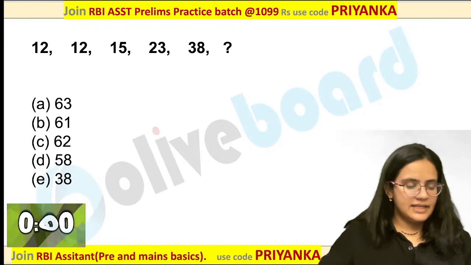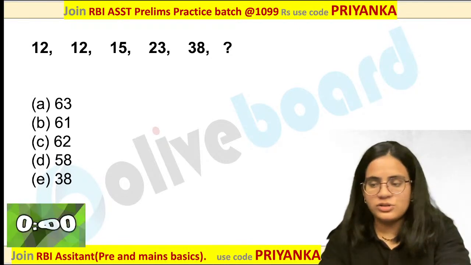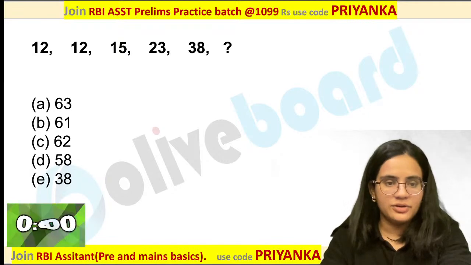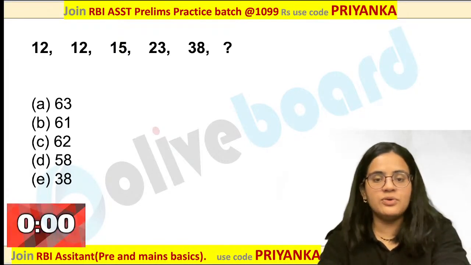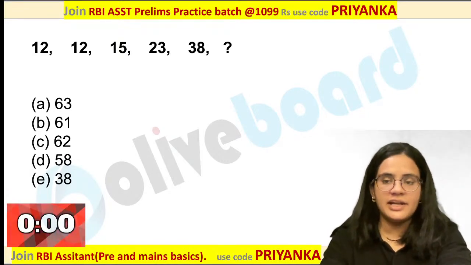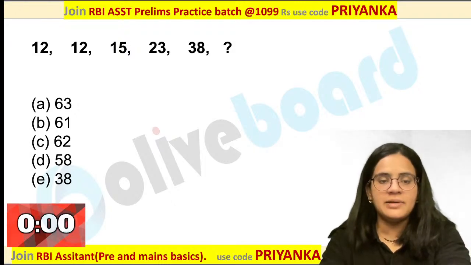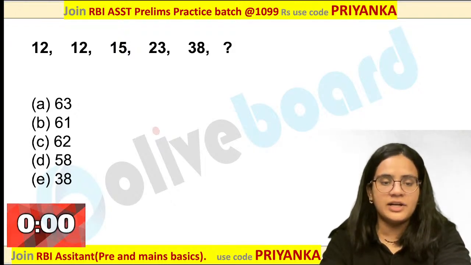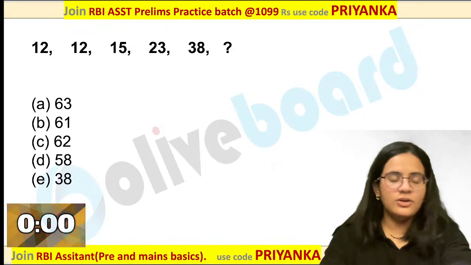Mybe says 62, 62. NSR is also saying 62. Very good. 62 is the perfect answer here. Very good, guys. Within time itself, you guys got the answer. Wonderful performance here. How will you go about this?